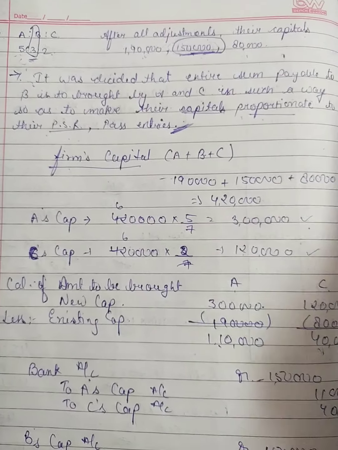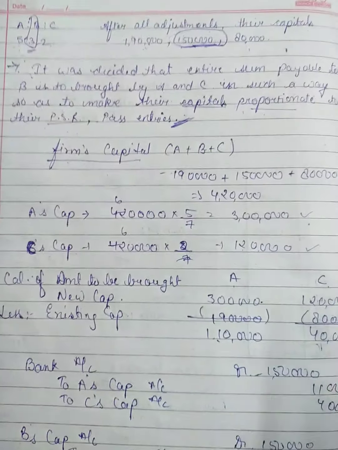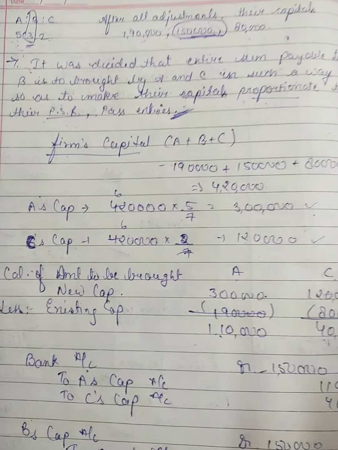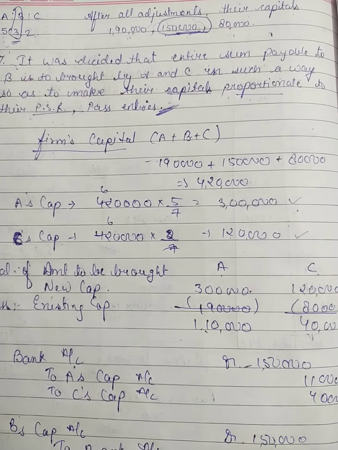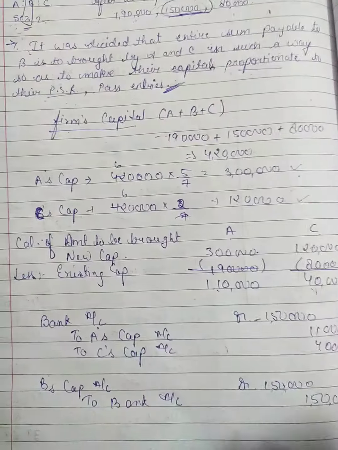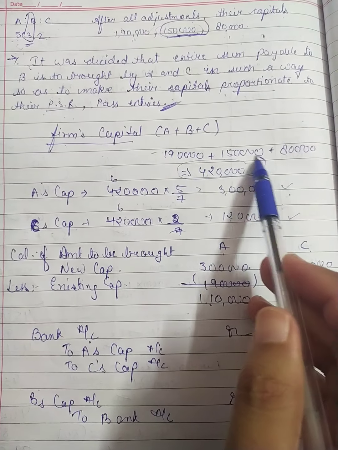Again I am repeating that whenever it is said that A and C will bring, it means the remaining partners will bring the sufficient cash in their capital proportion to new profit sharing ratio. We will do our question like this. Okay, we will calculate first the firm's capital.